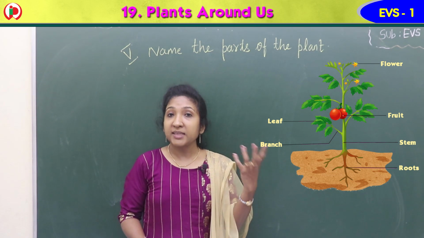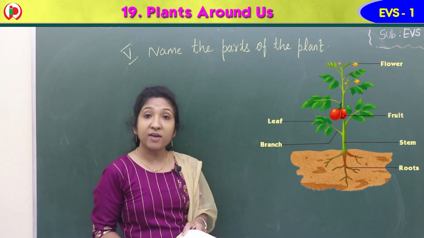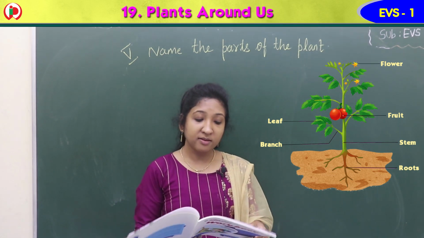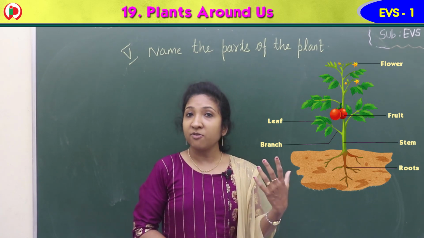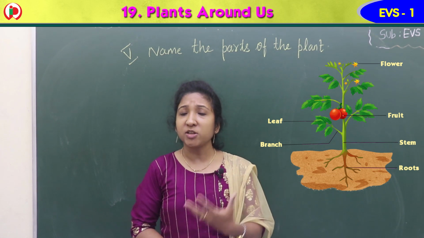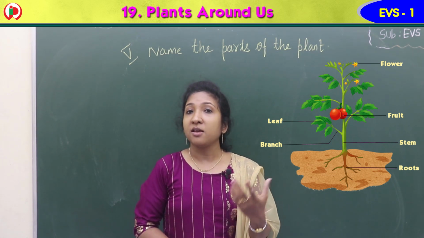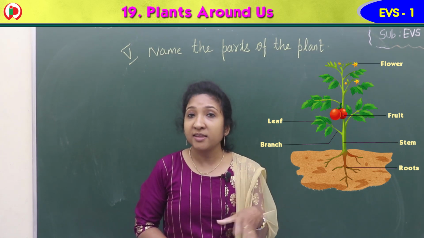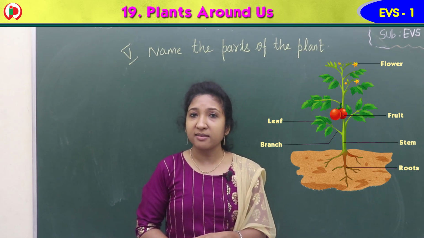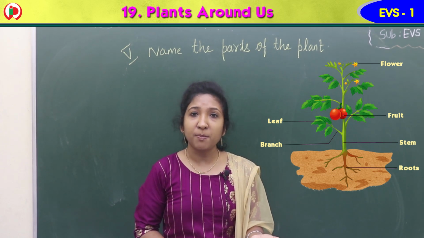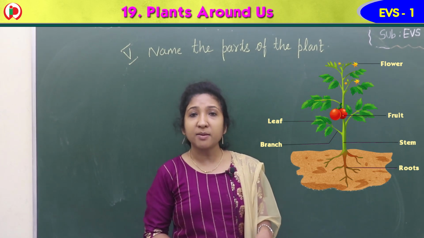So you can see that and write. Otherwise, now itself you can answer, isn't it? Already we completed the lesson, you learned about the parts of the plant, and I think you have already read the lesson also. I asked you to read, no children? So you know about the parts of the plant. Now itself can you answer me?